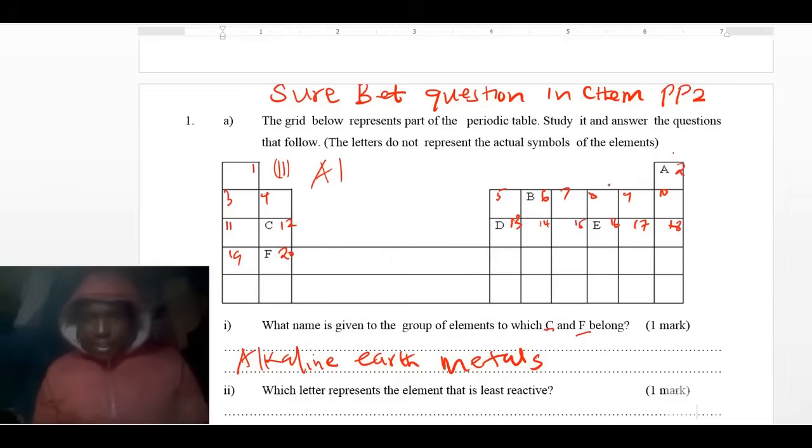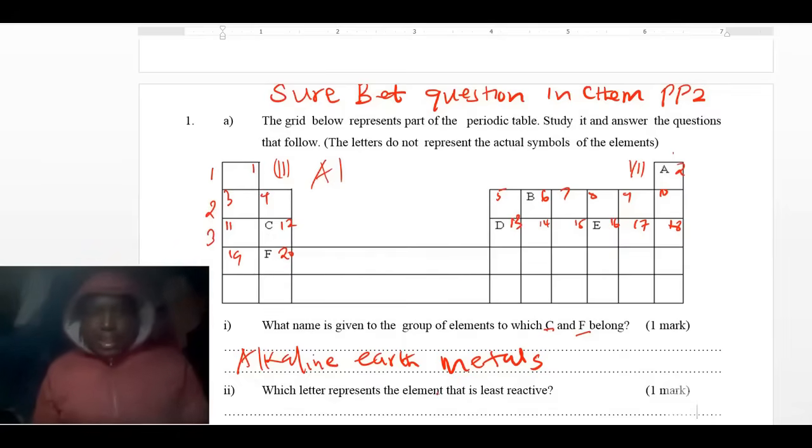So group 7 here, this is 1, 2, 3, 4, 5, 6, 7 here. Group 7, they are called halogens. Those are the things you need to know in the periodic table. And then remember that this is period 1, period 2, period 3, period 4.